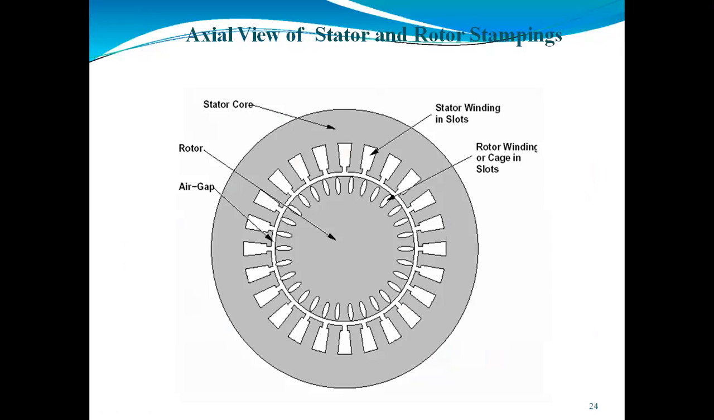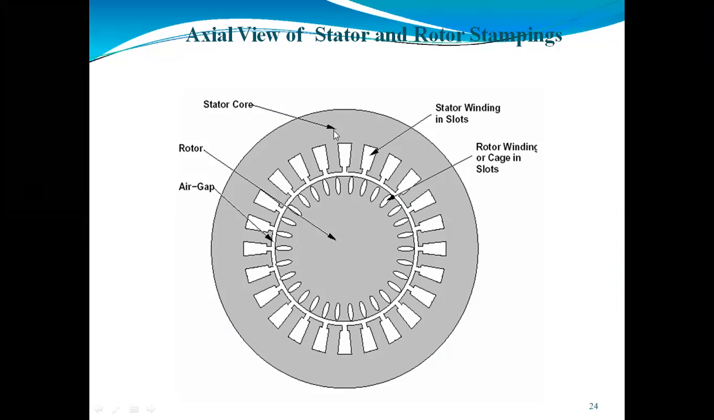So here I have shown the axial view of the stator and the rotor winding. We can say the three-phase induction motor will consist of two main parts. These are nothing but the stator and the rotor. In the stator, we can say the induction motor will consist of a stator frame, the outer covering. Outer covering we can say as a stator frame.